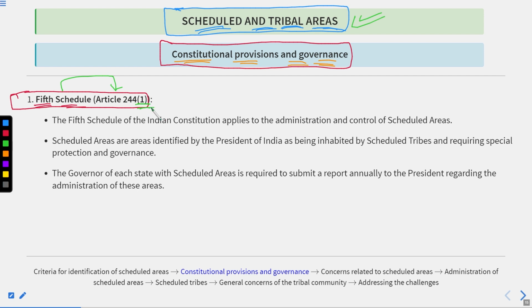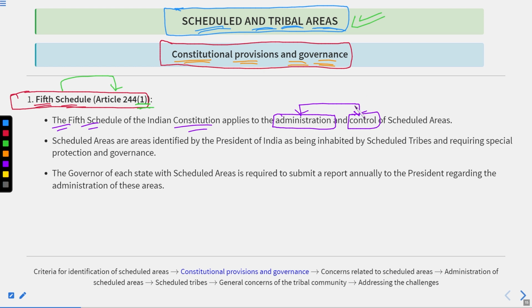Because in the examination, if you are not so aware of these clauses, I guarantee you that you will mark a wrong answer. Definitely you will mark a wrong answer. So the first point: the fifth schedule of the Indian Constitution basically applies to the administration and control of the schedule areas. Now here there are two different words, administration and control. What is the significance of these two words here?